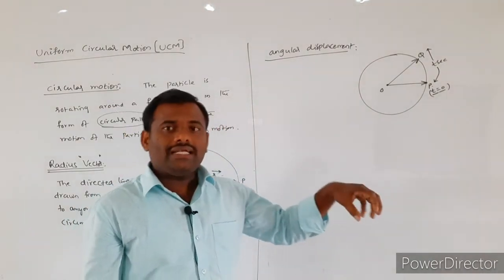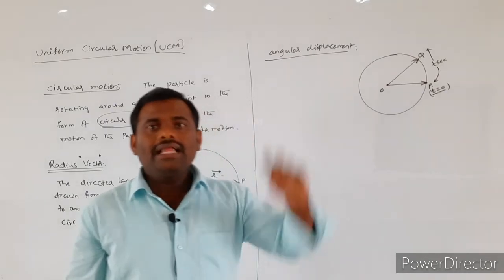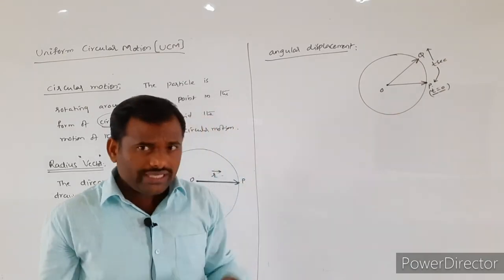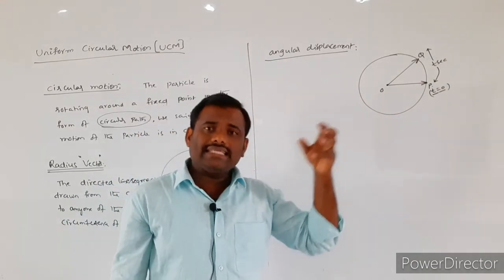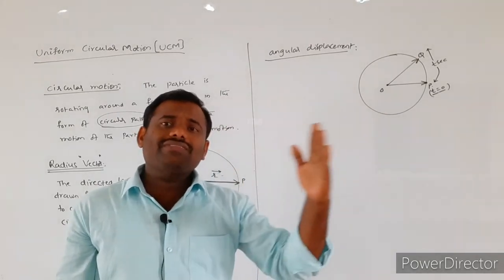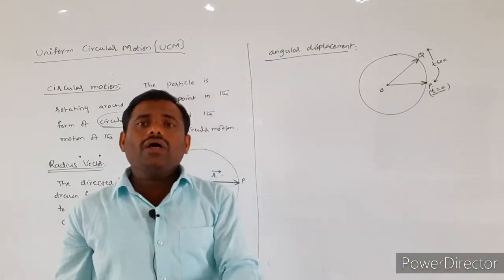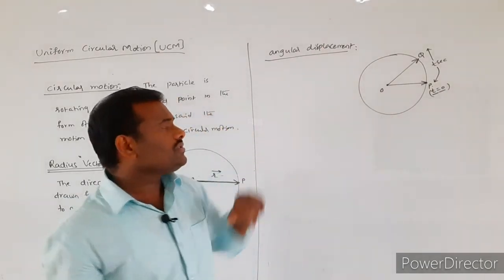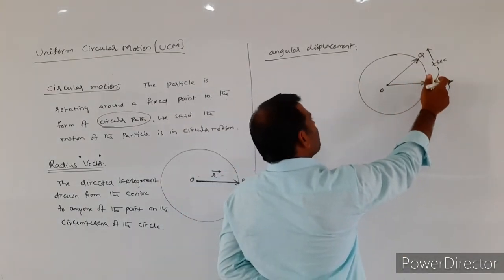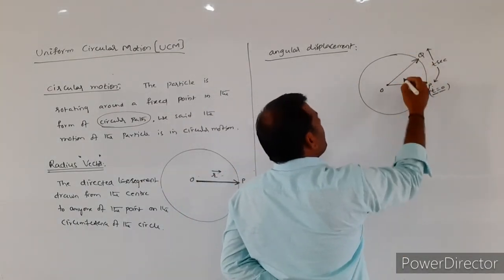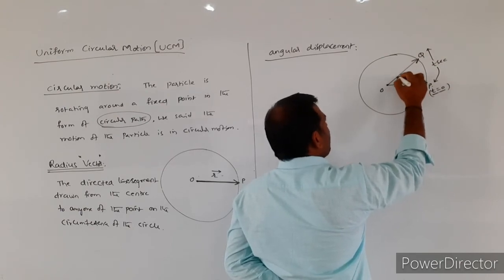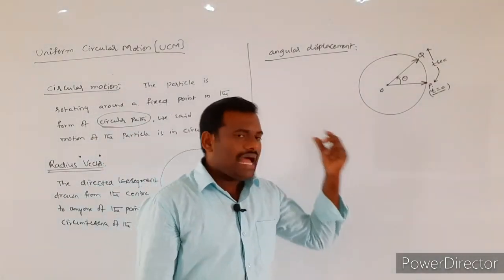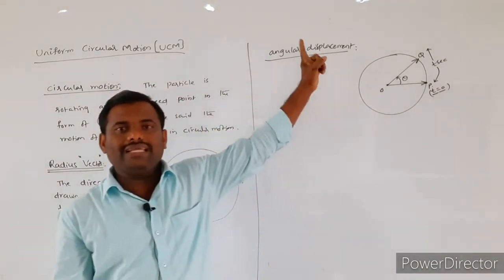Here the displacement of the radius vector is angular displacement, not the displacement of the particle. So the angle rotated by the radius vector is also called angular displacement. Whenever the particle travels from the point P to the point Q, the radius vector is also rotated by a certain amount of angle. That angle is nothing but angular displacement.